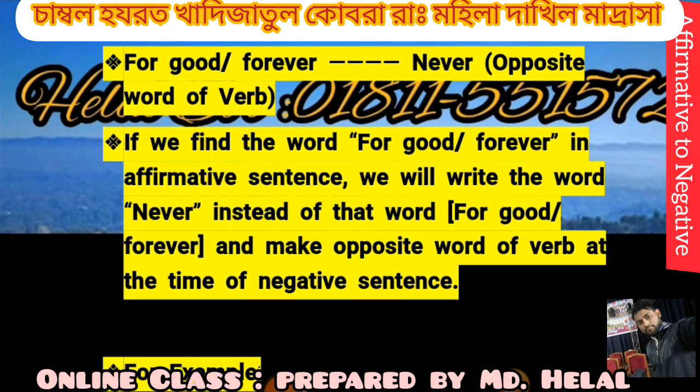For good, forever, since change to never, with the opposite word of the verb. If we find the word for good or forever in an affirmative sentence, we will write never instead of for good or forever, and make the opposite word of the verb in the negative sentence.